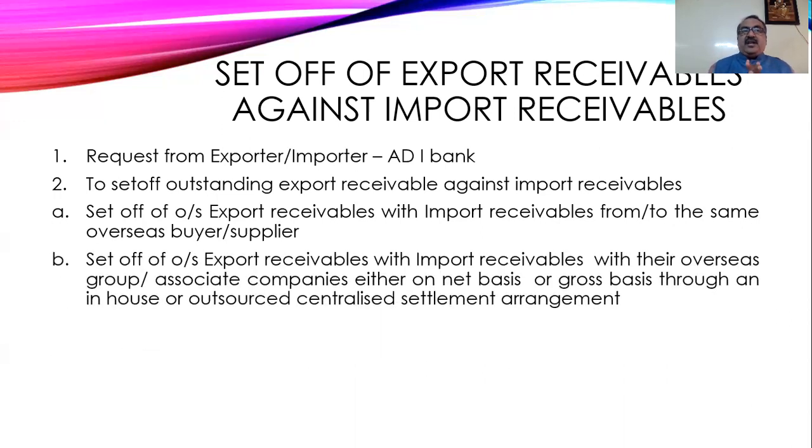Then set off of outstanding export receivables with the import receivables with their overseas group or associate concerned companies, either on net basis or gross basis through an in-house or outsourced centralized settlement agreement. This is a source how they have to adjust. So through an export house also they can make the settlement, and even an outsourced person. Suppose if there is anyone outstanding outside India, by way of outsourcing also you can make the setup. So here once again I repeat, setup of export and import receivables are allowed provided it is among the same supplier, same buyer.